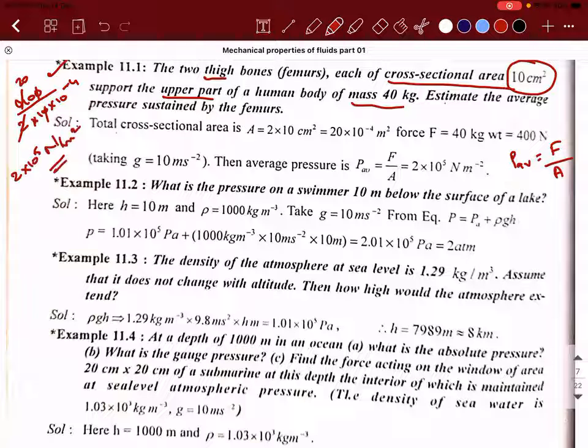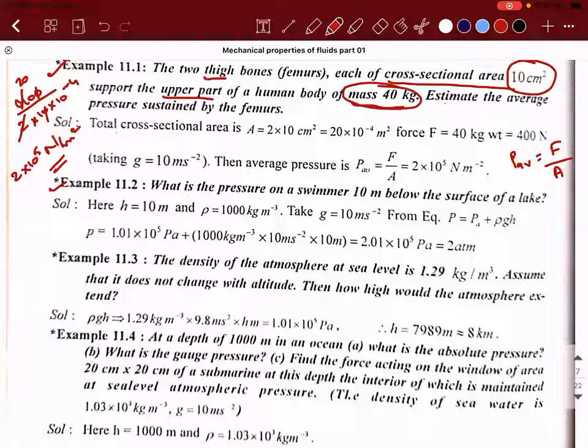It is almost double the atmospheric pressure that a human body of upper body mass 40 kilogram exerts on the thigh bones. That is the average pressure. I hope it is clear, right? Is everyone clear with this? It's a simple problem. The only thing is you need to understand that you need to multiply the area with 2.